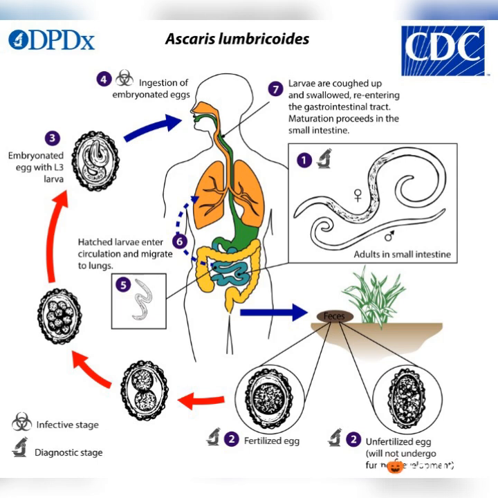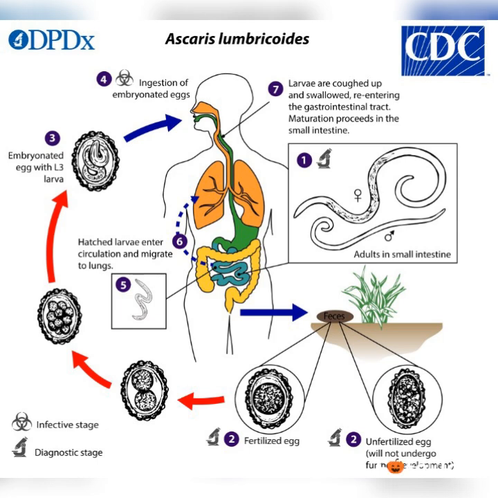So once they start going up the respiratory tract, an individual is going to be irritated by that. And what is going to result from that? An individual is going to cough. And unfortunately, a lot of us will cough and swallow. So once this larva is swallowed again, it goes back where? In the small intestine again.